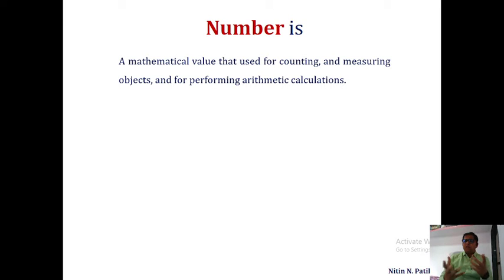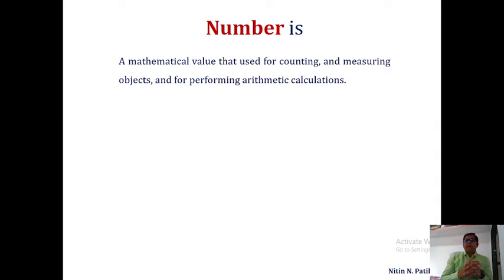So you can count using a number or measure any objects. Objects mean anything you can see in your real life. You can measure that object in units, in length, in kilometers, in liters. So it is all measuring objects.